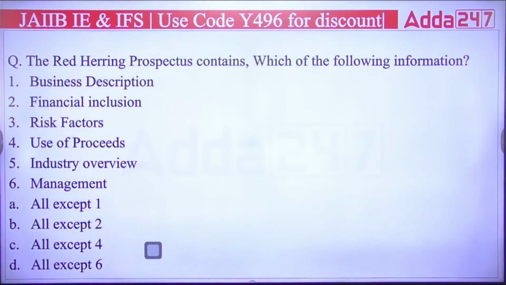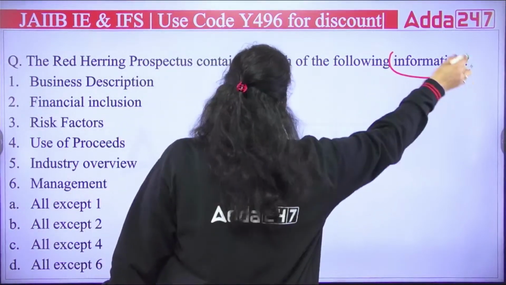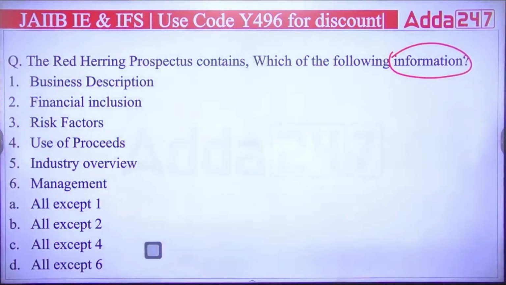Now, next we are talking about which of the following information the red herring prospectus contains: your business description, your financial inclusion, your risk factors, your use of proceeds, your industry overview, your management.